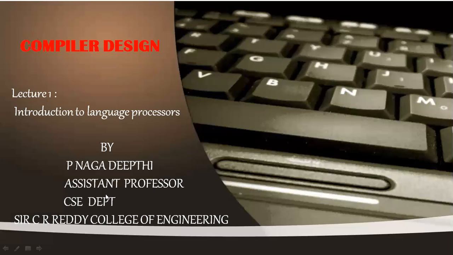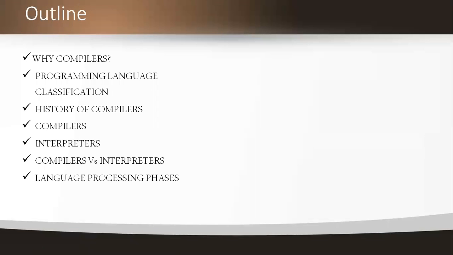Here we have some outlines. In the concept of introduction to language processors, what I am going to deliver in this class is, first of all, you have to know why compilers are needed, the programming language classification levels, the history of the compiler, the basic definition of the compiler with a neat structure, and the definition of an interpreter with a neat structure. Then we compare compilers versus interpreters, and finally the language processing phases, which is today's concept.